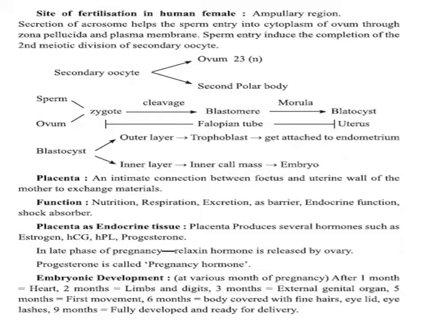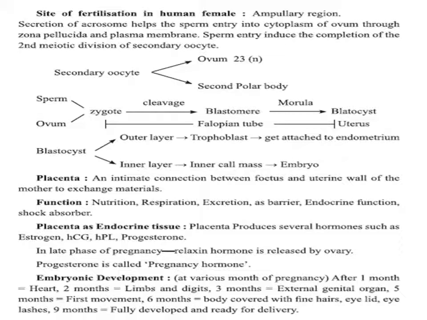Now this zygote, which is the first cell of life, will undergo continuous mitotic divisions, and these mitotic divisions which develop the zygote into a fetus are called cleavage. There are many stages during the development of the zygote into an embryo and then from embryo till fetus.